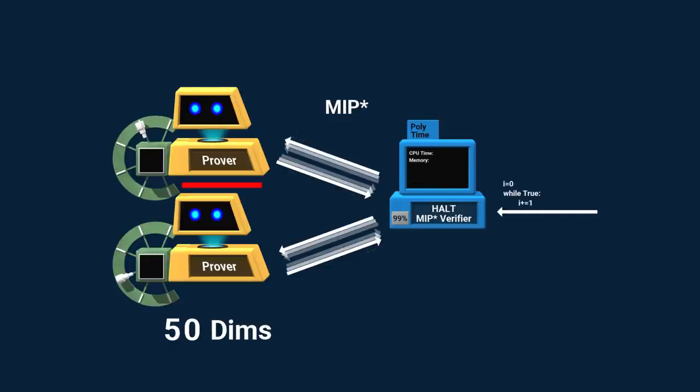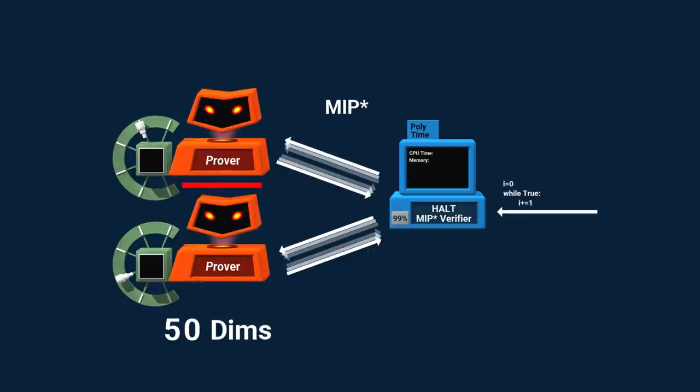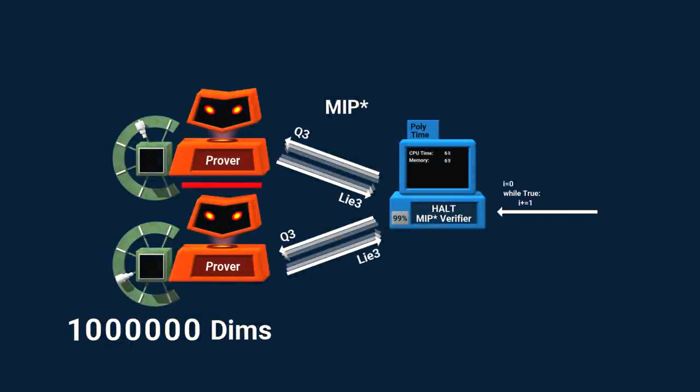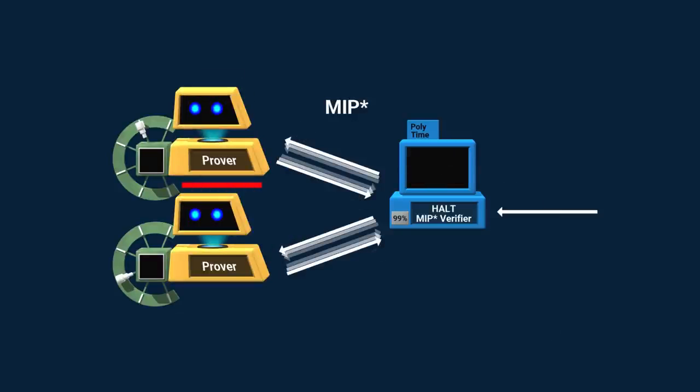Now, a program that doesn't halt. The verifier is likely to reject, even if we give the provers a million dimensions. Here there might be errors, and the verifier might accept. The probability of this occurring is below 1%, as we required. Note, however, we can only verify the halting problem, not solve it. Not even with quantum computers.